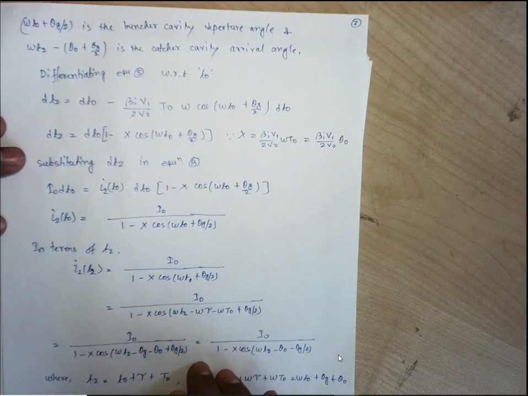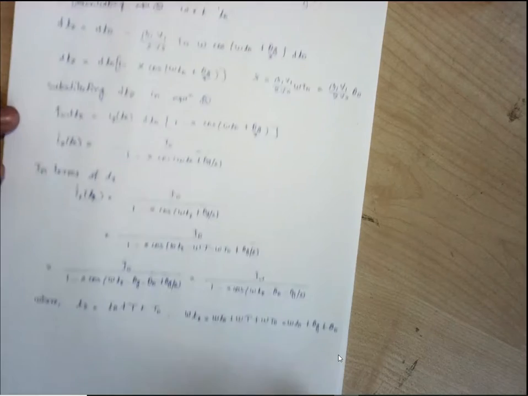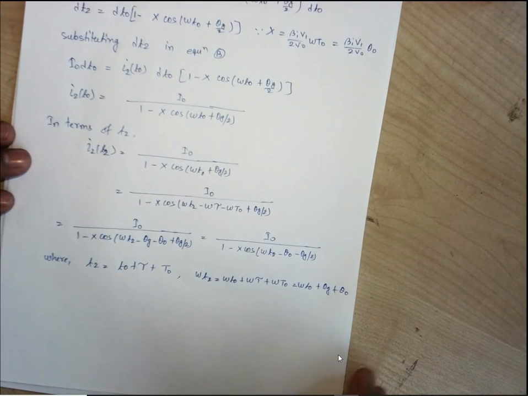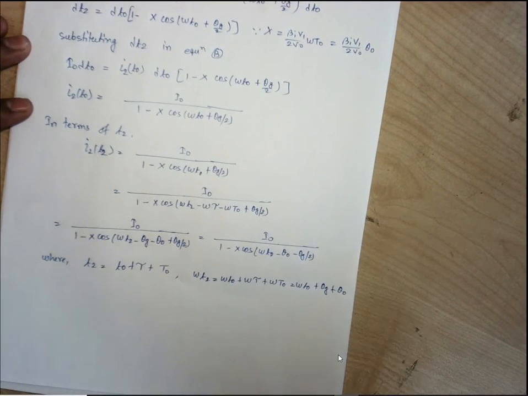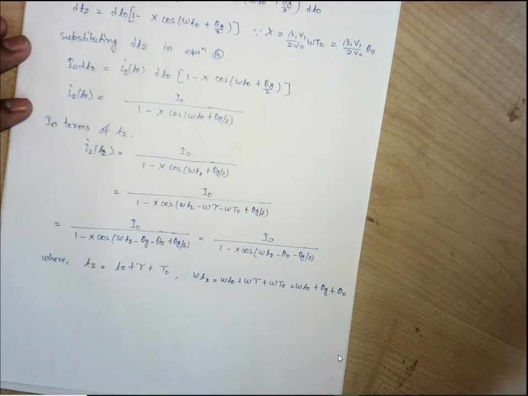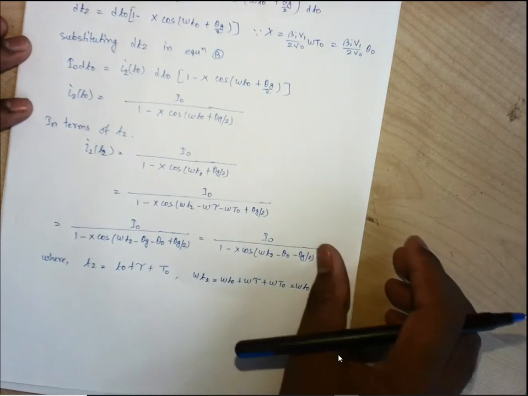So this is the beam current available at the catcher cavity, the current which is affected due to the velocity modulation. Obviously some bunches are coming in some period, and some electrons outside of the bunches are also arriving at the catcher cavity. So the beam current at the catcher cavity is also a periodic waveform, having the same period as the input, that is 2π by omega.